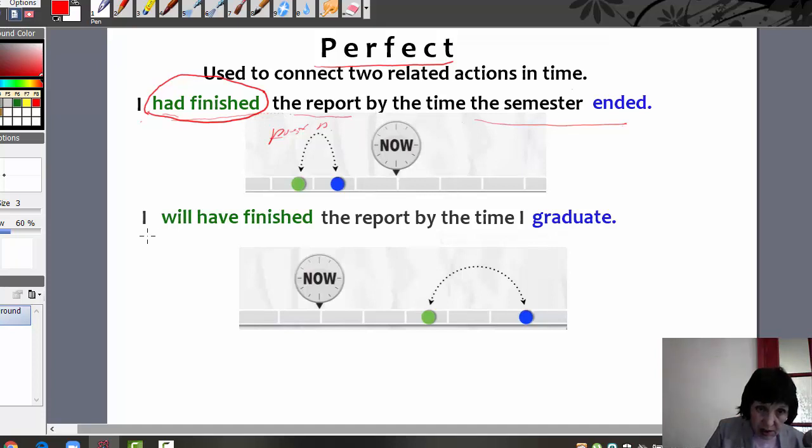Then the next sentence: I will have finished the report by the time I graduate. Here again, in the future, yeah. Again, two related actions; this action and this action are related.